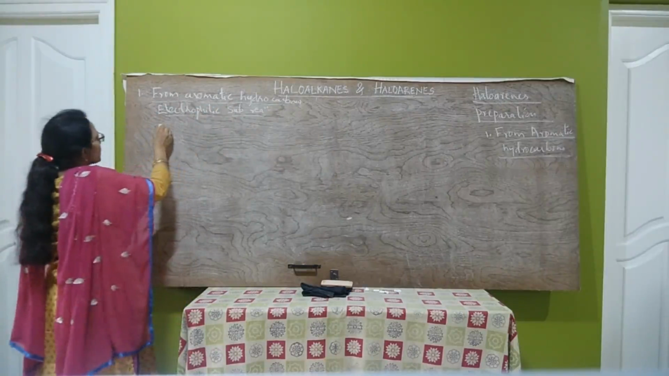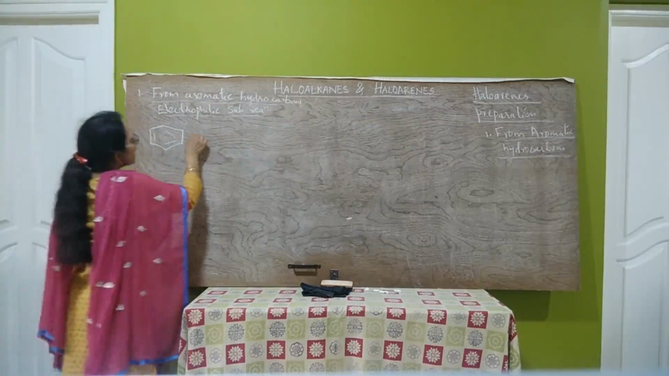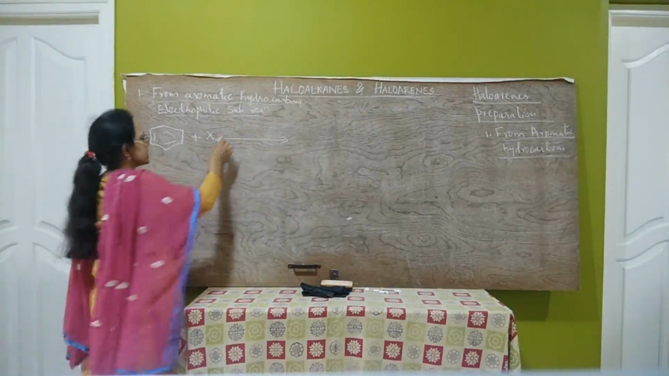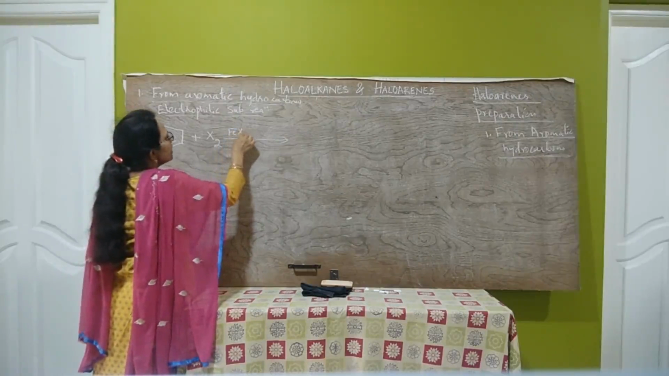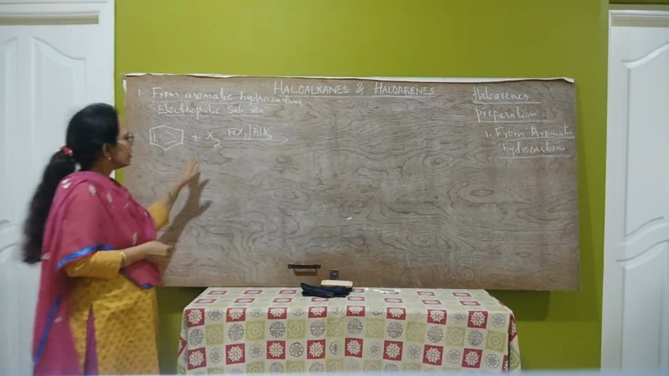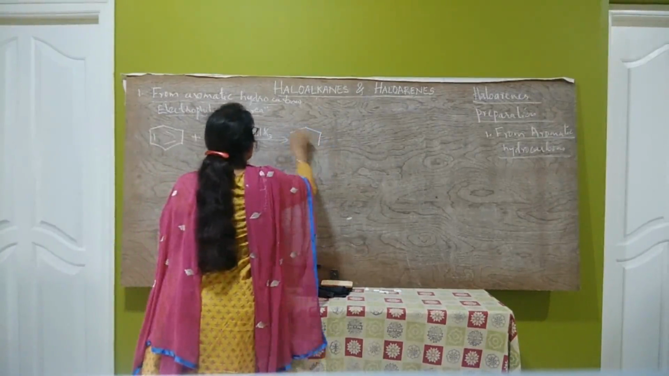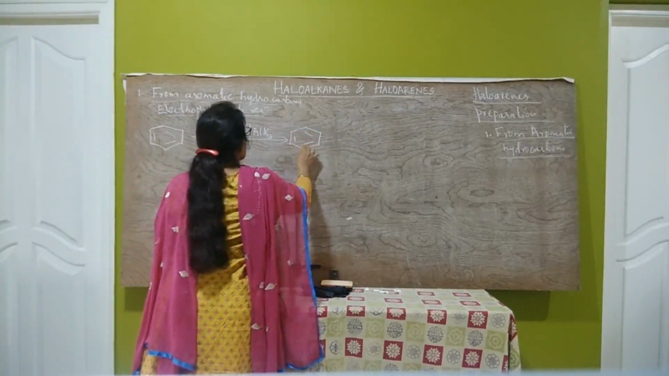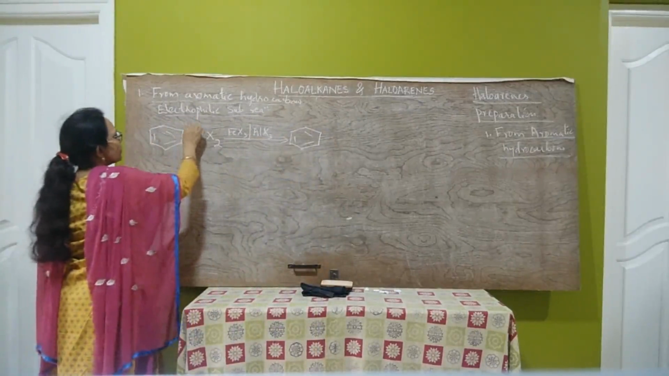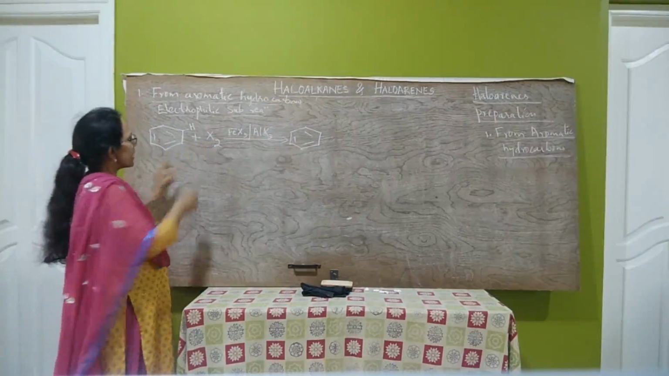Therefore, aromatic hydrocarbons, for example benzene, react with halogen in the presence of a Lewis acid like FeX3 or AlX3. Here, electrophilic substitution reaction takes place to form haloarene. That is, one of the hydrogen atoms of benzene is replaced by a halogen atom.